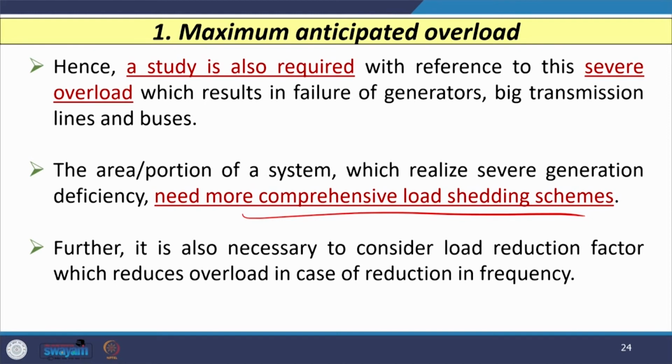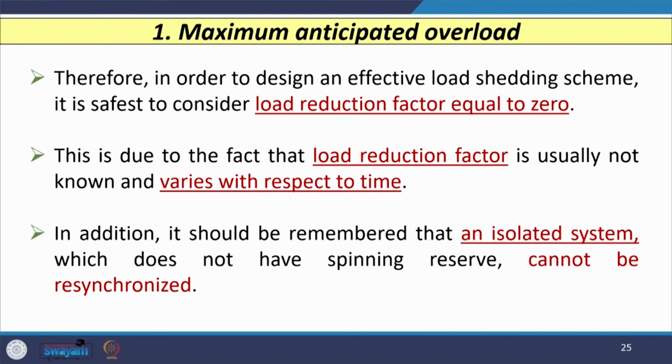At the same time, it is also necessary to consider the load reduction factor, which reduces the overload in case of reduction in frequency. In order to design an effective load shedding scheme, most utilities consider a load reduction factor equal to 0 on the safer side. This is because the load reduction factor is usually not known and it varies with time.